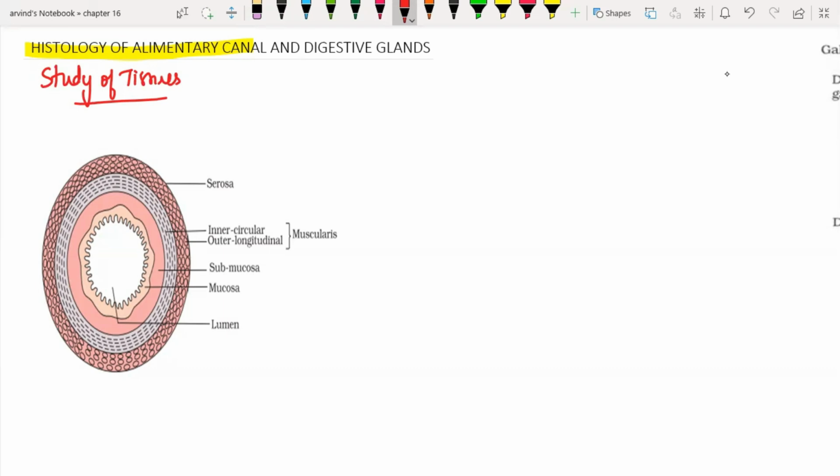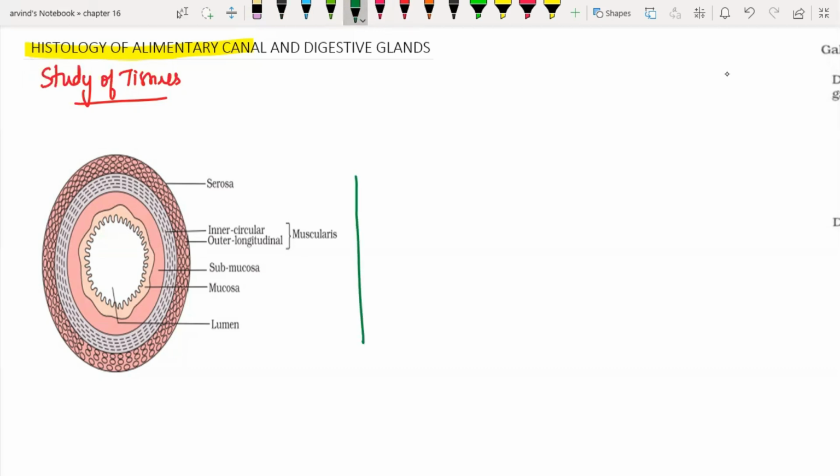When I take a piece of tissue from the alimentary canal, right from the mouth till the anus, what are the structures that I'm going to appreciate and what are the peculiar points about each of those? That is an important aspect. I'll tell you what is the important question that can be asked also. So this is a picture that can explain the histology of alimentary canal.